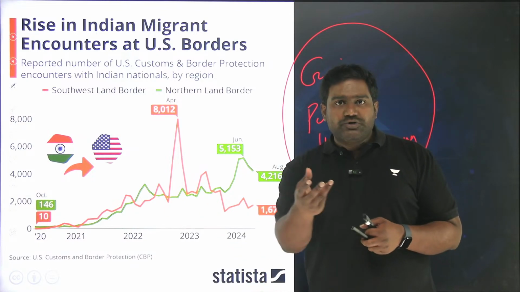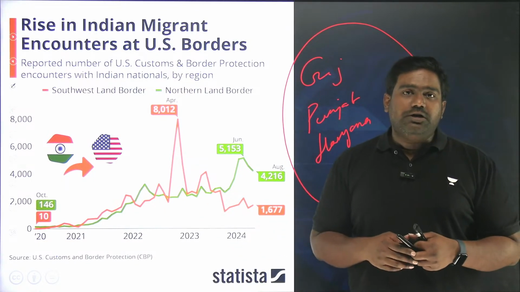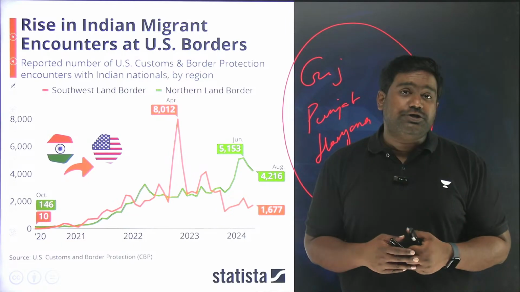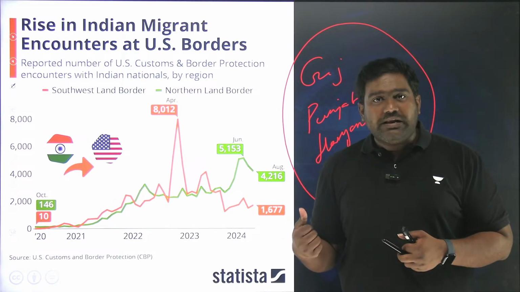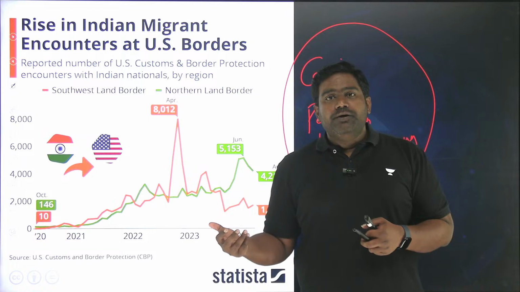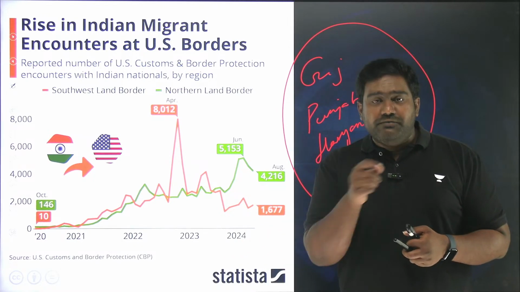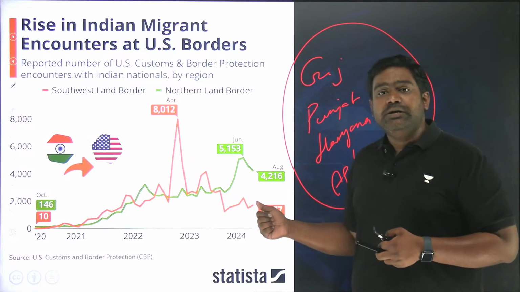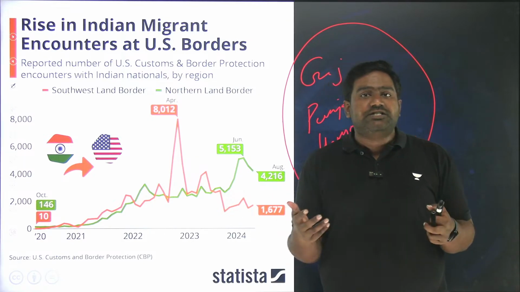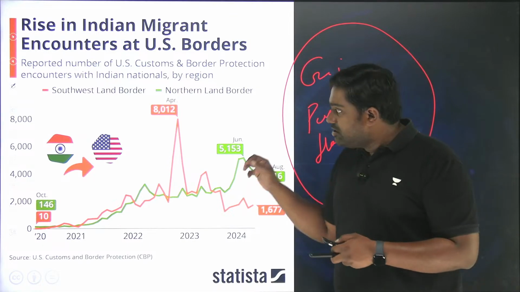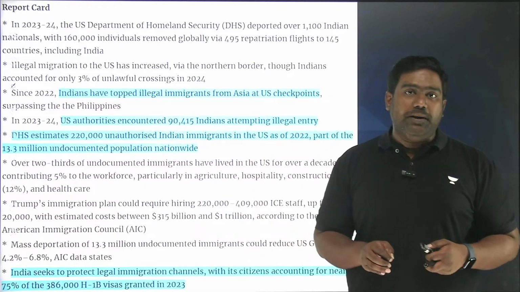A few months ago, a Gujarati family lost their lives when they were trying to cross over from Canada to the US in the frigid conditions. From the Mexico border as well, many Indians have lost their lives. So this is a very serious issue which has come up. Even countries like Australia and in West Asia as well are reporting similar trends, where illegal migration from India has increased by very large numbers. So this points towards serious economic and social problems in our country as well.